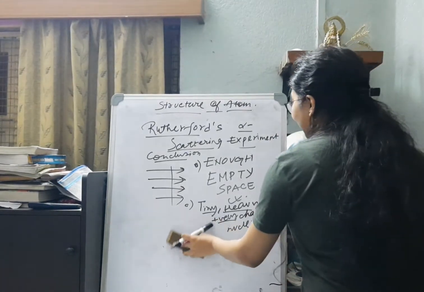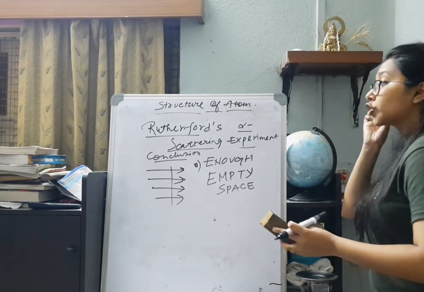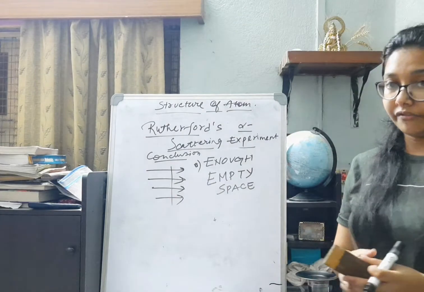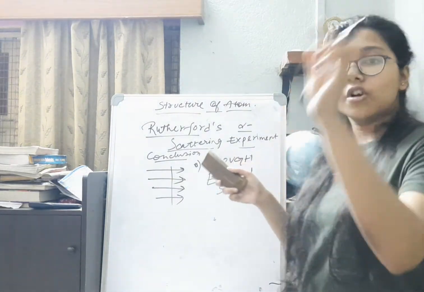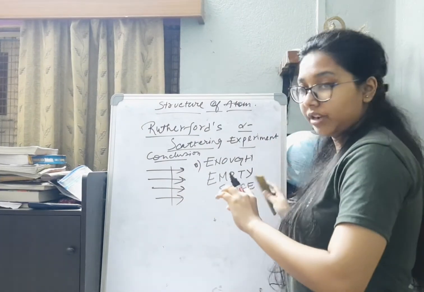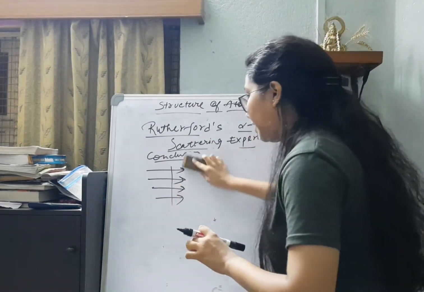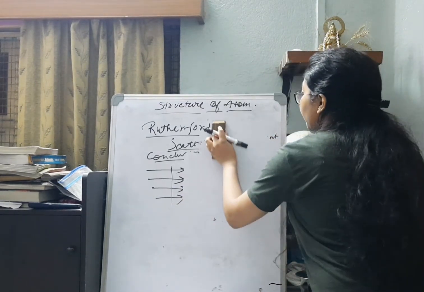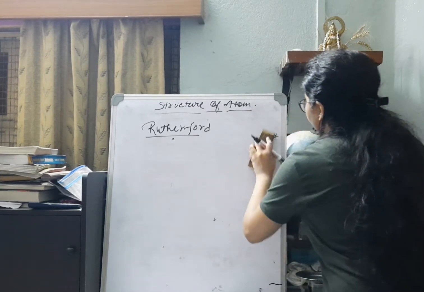So the nucleus should be positively charged, or else alpha particles cannot show deflection, but it is very tiny. Why tiny? Because not every alpha particle is going through deflection. Only a few are, that means it occupies very little space. So, with this conclusion, Rutherford proposed Rutherford's planetary model of the atom.